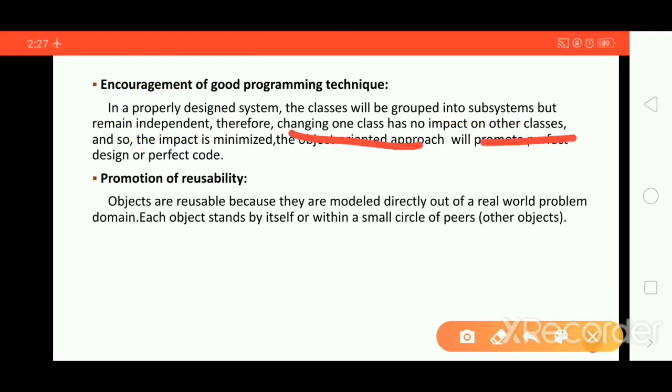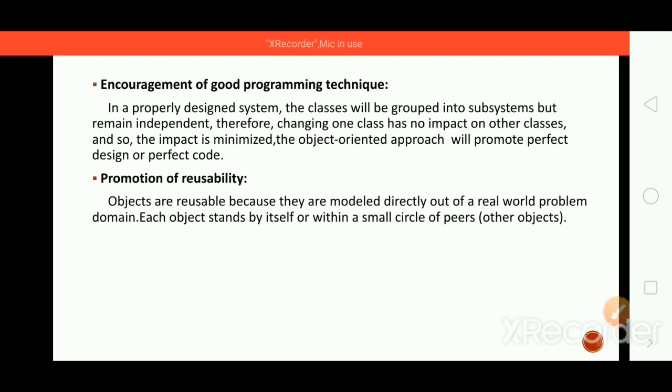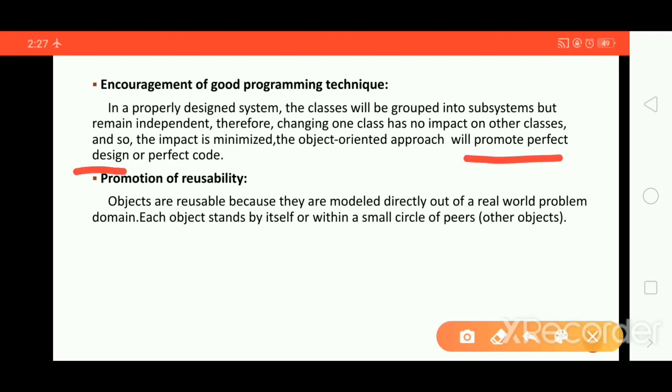If you change the code of one class, it is not going to impact the other class, and the impact is minimized. The object-oriented approach will promote perfect design or perfect code. From this, there will be no chance of errors or impact on any other section of the code. It promotes perfect design and perfect code.